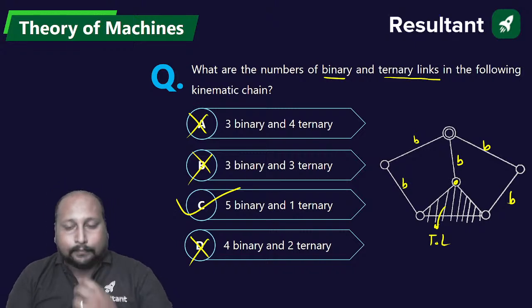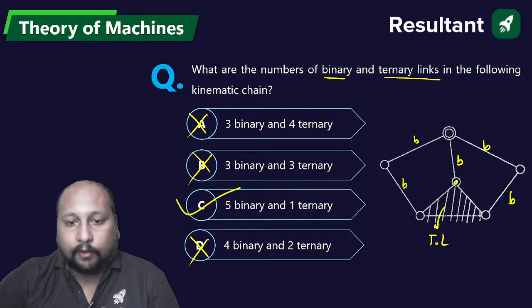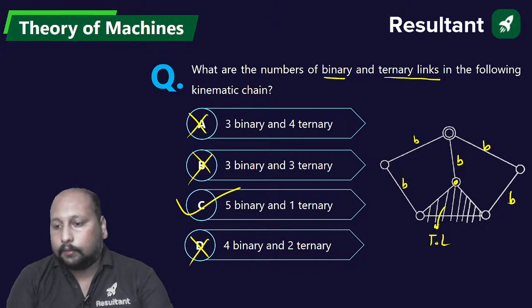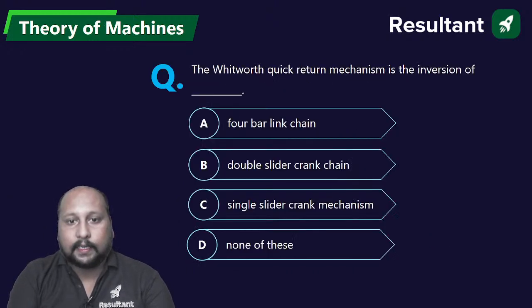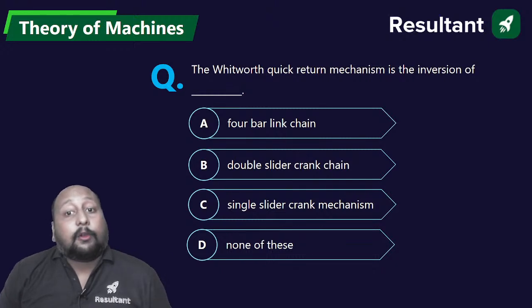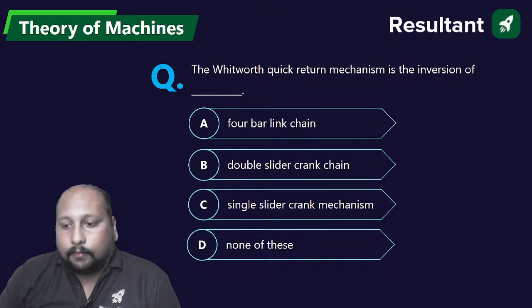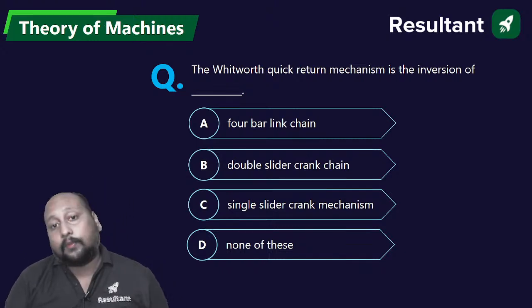Chaliye, next. Done. Can we now proceed? Next question. All good? Do let me know. All good, right? Next question on the screen. The Whitworth quick return mechanism is an inversion of a 4-bar mechanism, a double slider mechanism, a single slider mechanism, or none of the above.